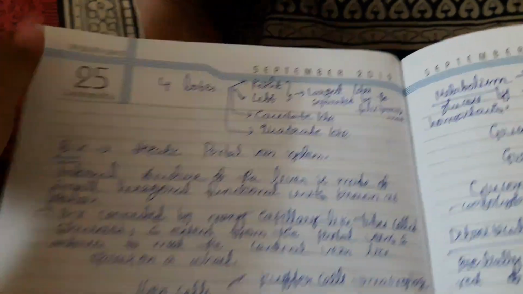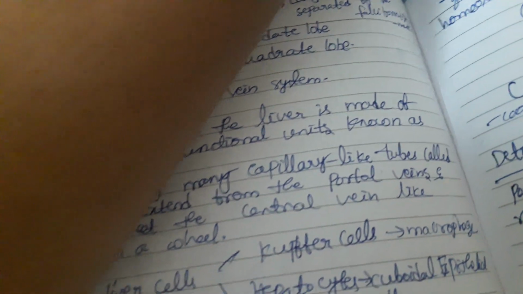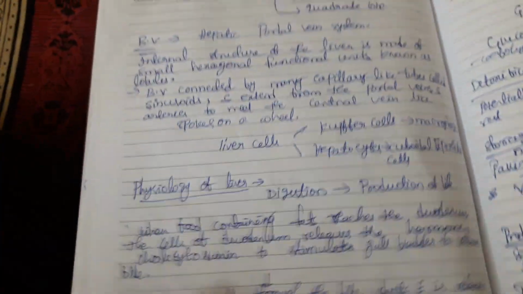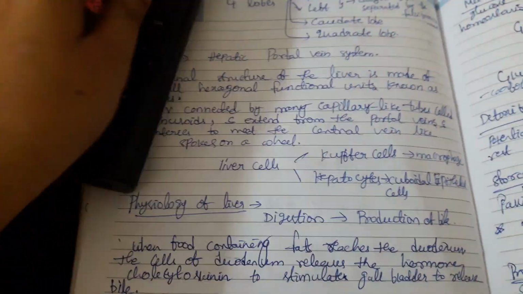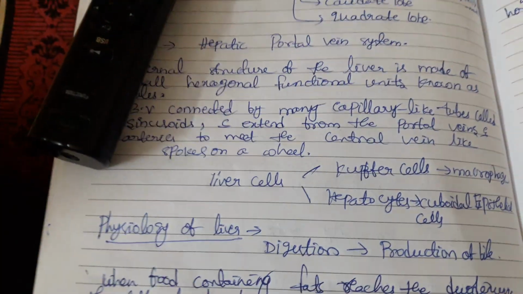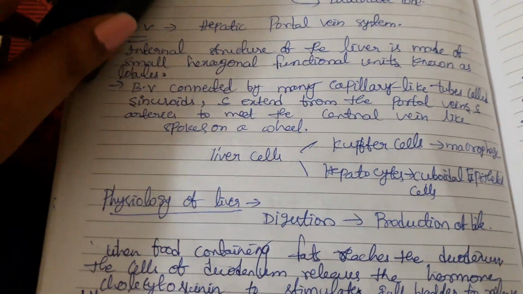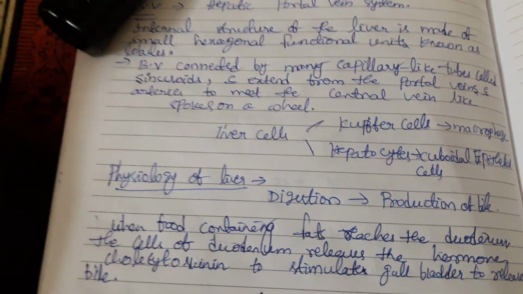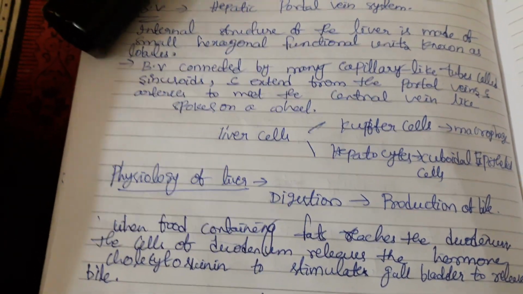Okay, and next coming to the physiology of lobules. Lobules means the internal structure. The internal structure of the liver is made up of around 1 lakh small hexagonal functional units, which are known as lobules. Each lobule consists of a central vein surrounded by 6 hepatic portal veins and 6 hepatic arteries.